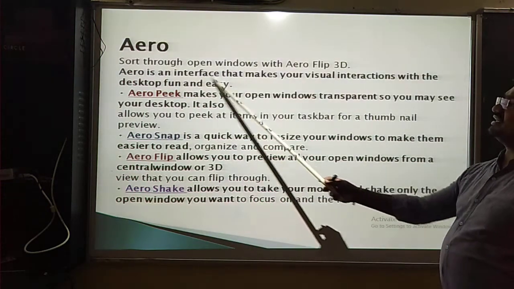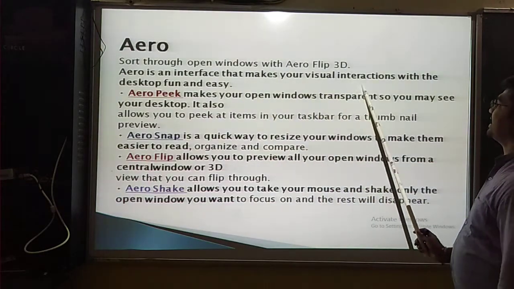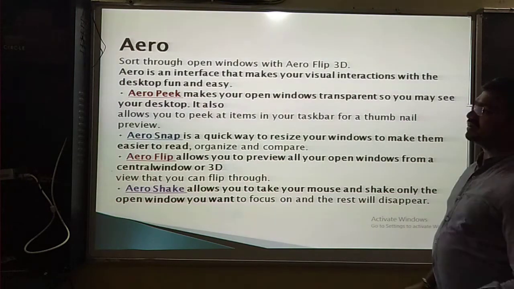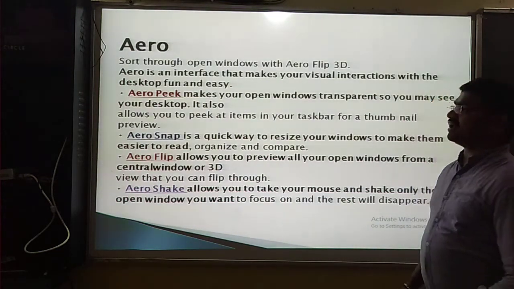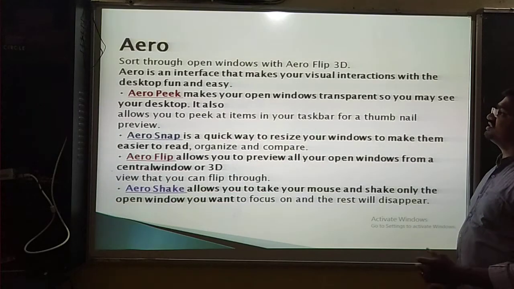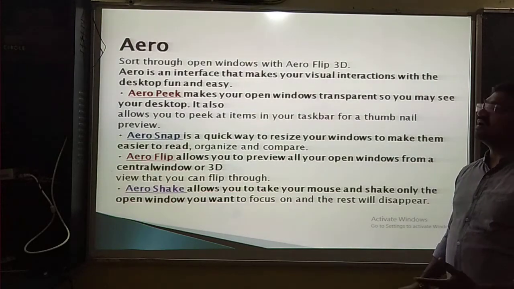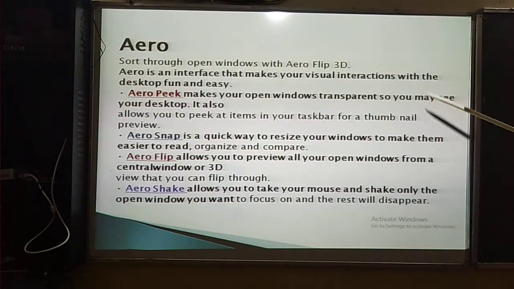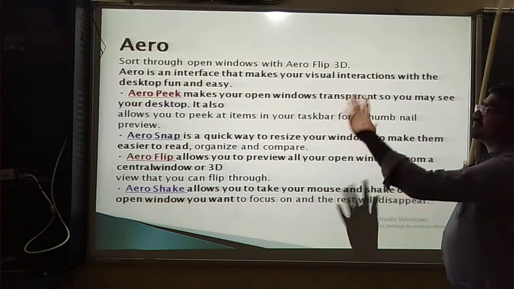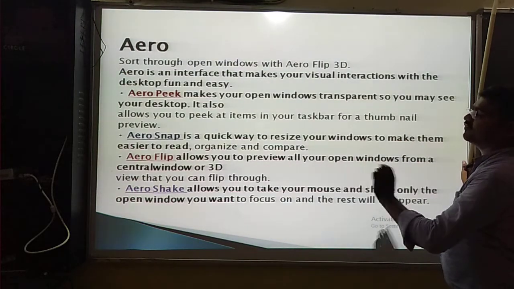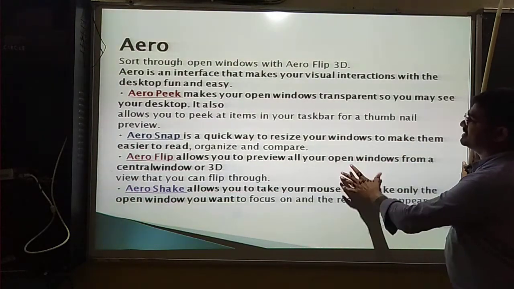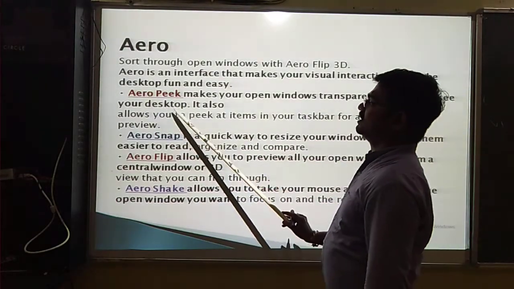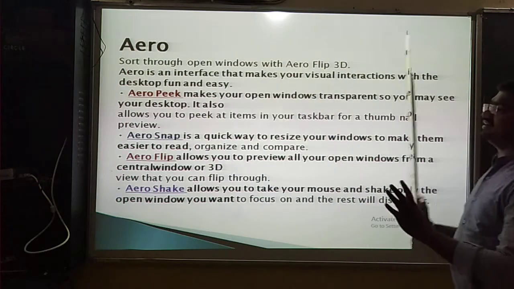So Aero is an interface that makes your visual interactions with the desktop fun and easy. For example, this is a desktop, and you want to use some icons, and it should be easy and fun to work there. So Aero is one of the main components of the desktop, and it has a lot of divisions.